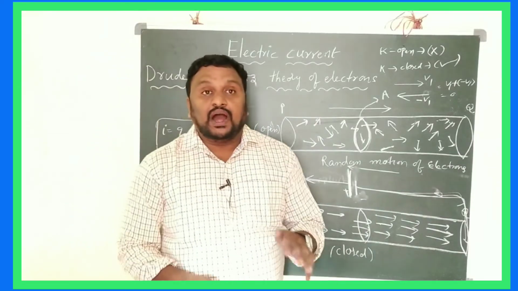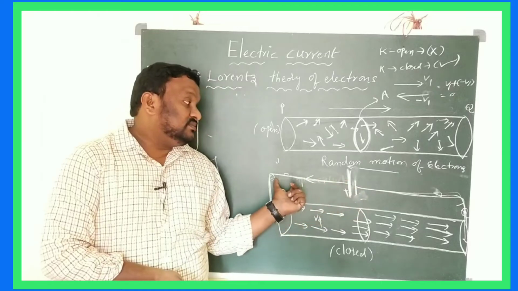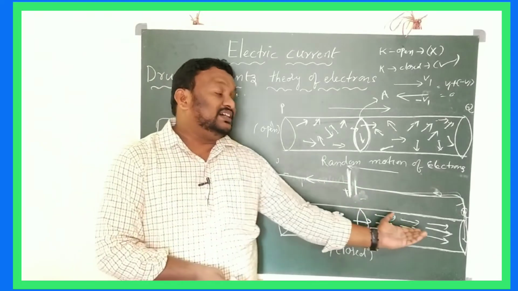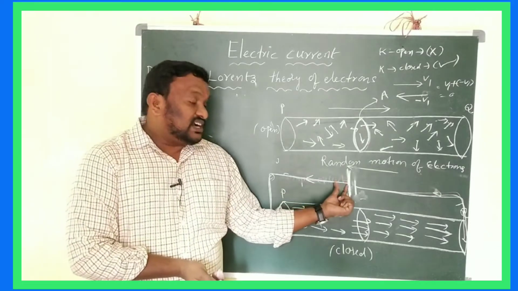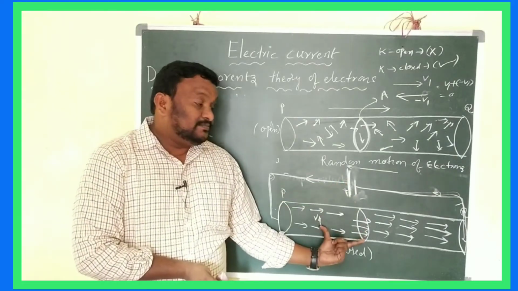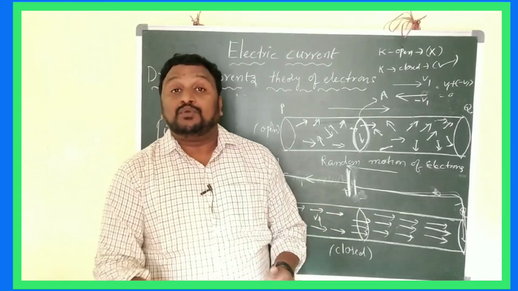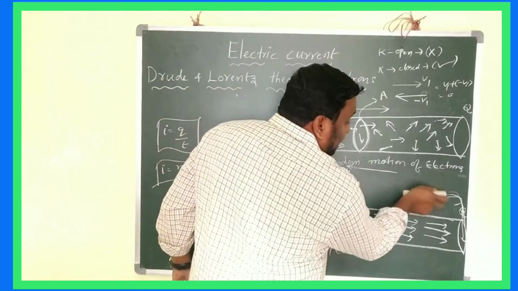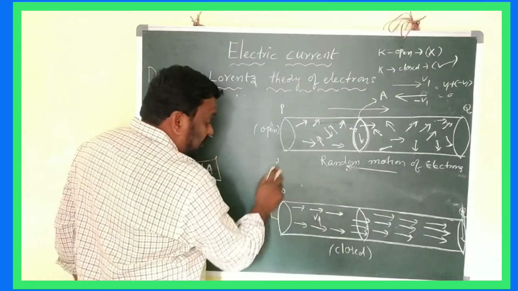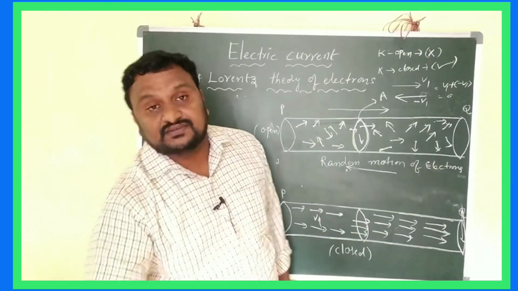So simply, how to remember, children: here the electrons are moving like this, and in opposite to that the current moves. This is the conventional current, and this is the flow of electrons, which is what we generally call the modern current. You have to remember very simply, children, according to the applied field we decide the direction of the electrons.